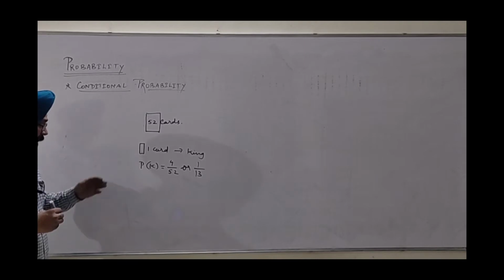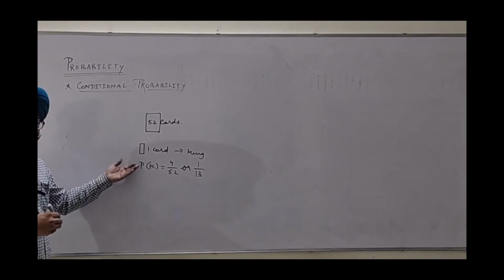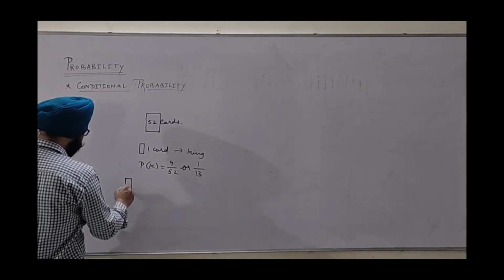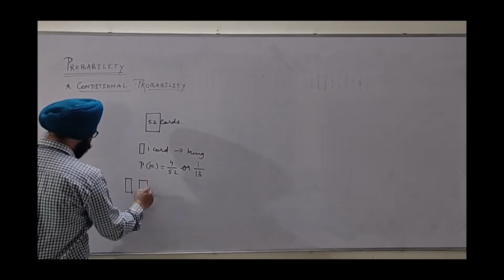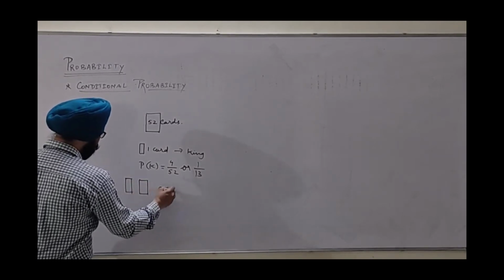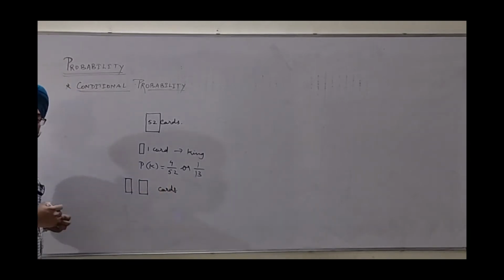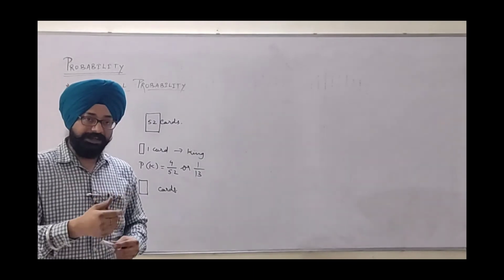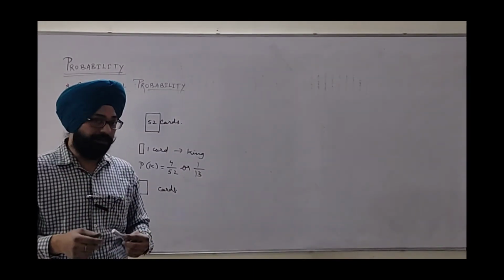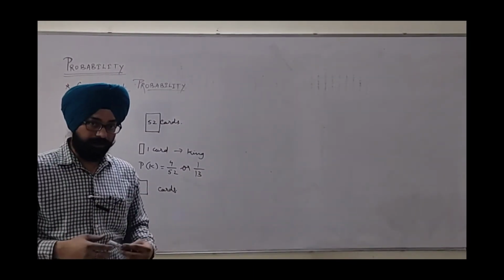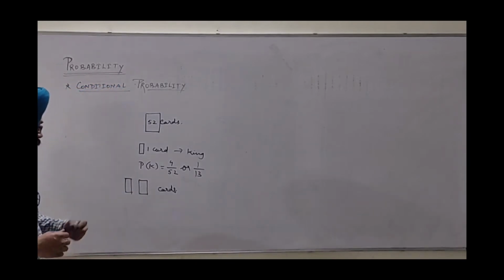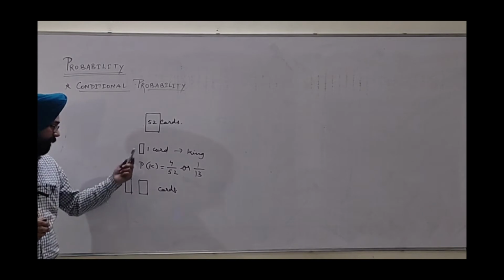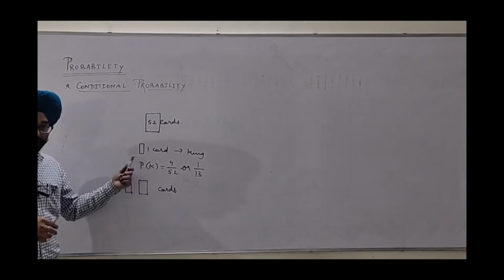Further, if I consider that 2 cards are drawn, whenever 2 or more cards are drawn, it's just like 2 or more events are taking place together, one by one. So how is it different from the earlier case of one card?